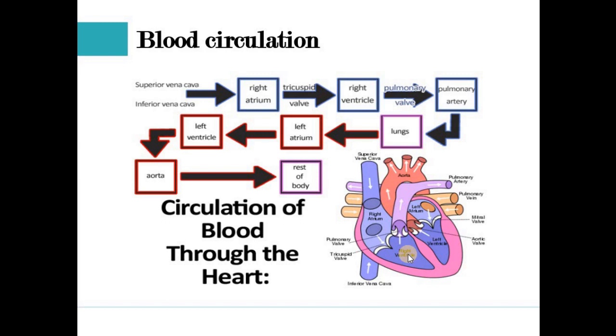As the blood has entered the pulmonary artery, this impure blood is going into the lungs. In the lungs, what is happening? The conversion of the blood.